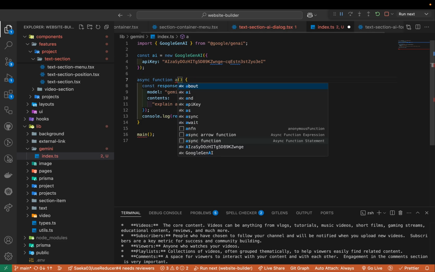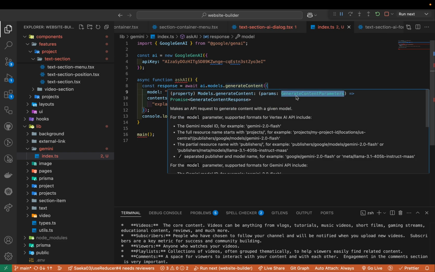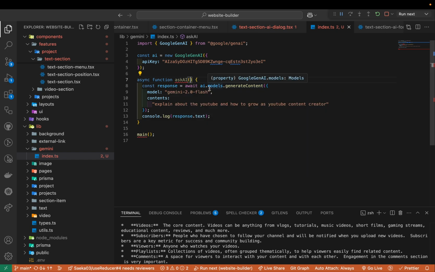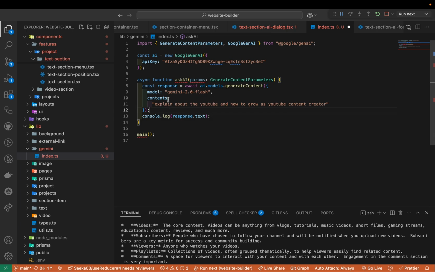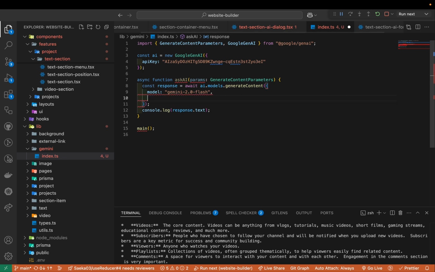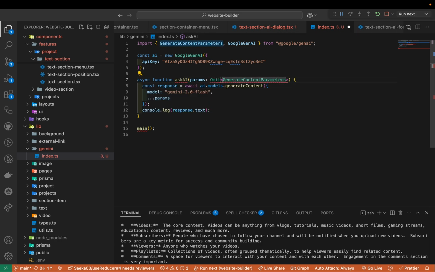So here I'm gonna say askAI, and then I'm gonna have all parameters using GenerateContentParameters, okay? So this is what I'm going to accept here. Maybe you can say params, right? So params, and then I'll be just passing everything, including content, I'll be just receiving, okay? So here I'm gonna say params. Here the model is declared, so what I will do here is omit the model. So we cannot change the model anymore. So omit the model from this GenerateContentParameters, from this params, okay?